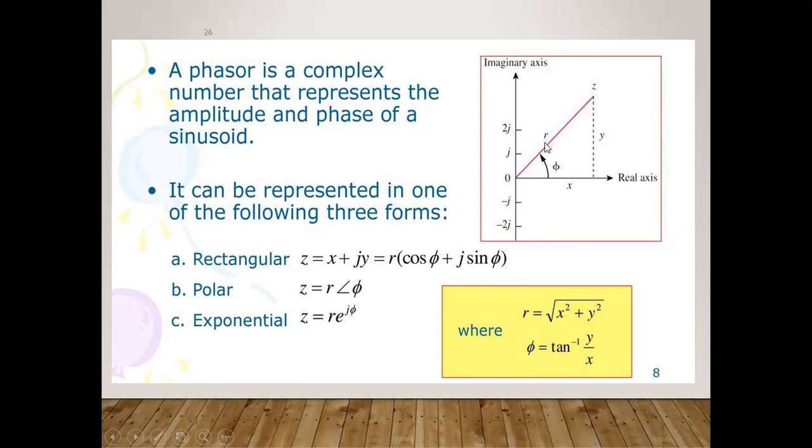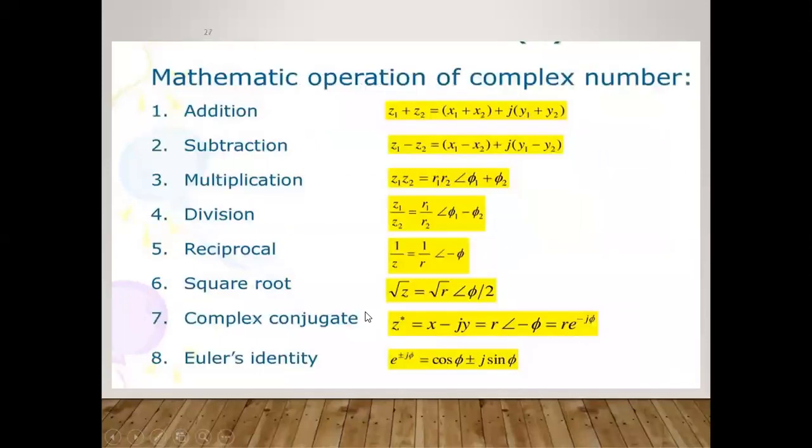So if you want to calculate the magnitude, R will be equal to the root of the first term squared plus the second term squared. And if you want to measure the angle, it will be tan inverse of the second divided by the first, that is, the vertical divided by the horizontal term. Likewise, in polar form, if you are interested in finding the angle, you have the radius and the angle phi. And if you want to write the exponential form, impedance will be equal to the radius into e raised to the power j phi. Here j is the imaginary part, and phi is nothing but the angle. Likewise, you can find it easily.